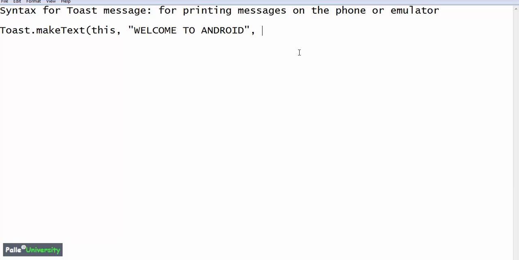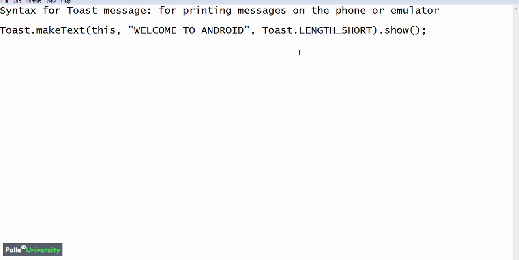Toast message comes with 2 variants. One is a toast message which appears for 2 seconds and another variant is which appears for 4 seconds. You cannot change this duration. To display for 2 seconds, there is a predefined keyword called Toast dot capital letter LENGTH_SHORT, and after that you have to use dot show and semicolon.